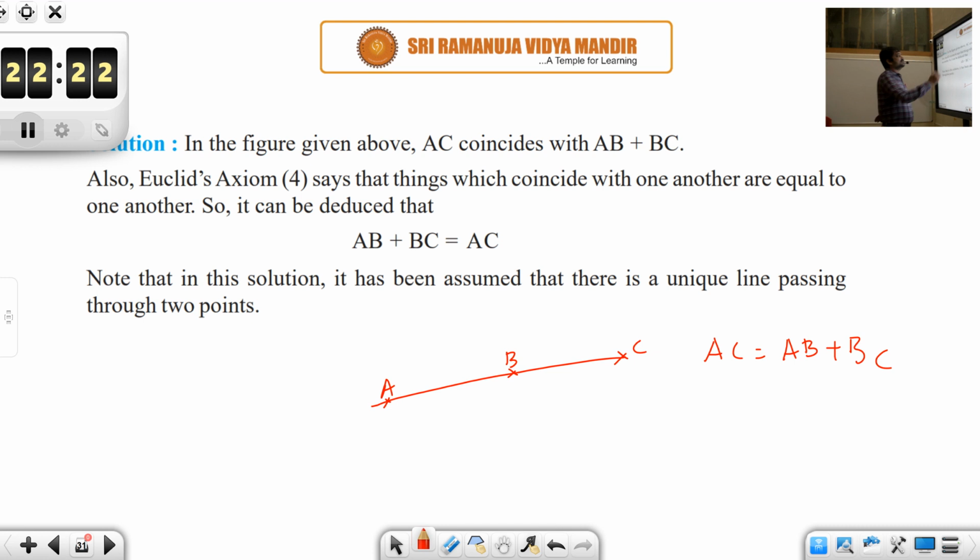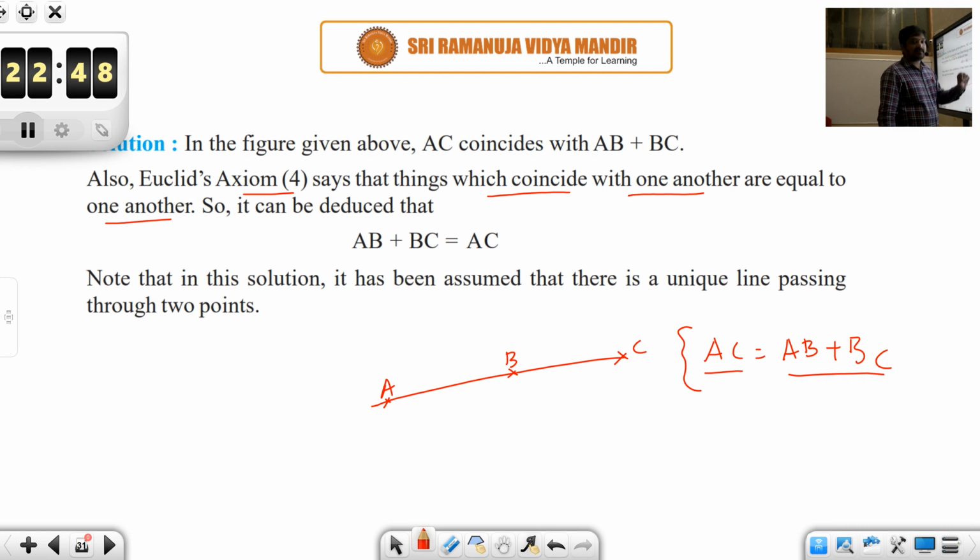Okay. Now look at Euclid's axiom 4. It says that things which coincide with one another are equal to one another. Here AB plus BC is coinciding with AC. So using Euclid's axiom 4, we could say that AC is equal to AB plus BC.